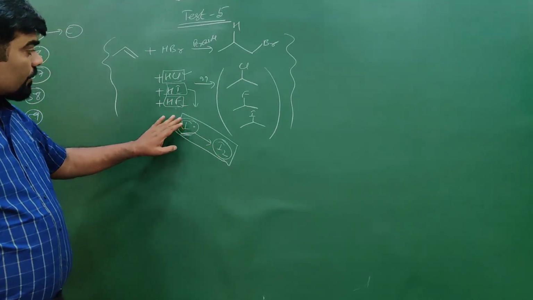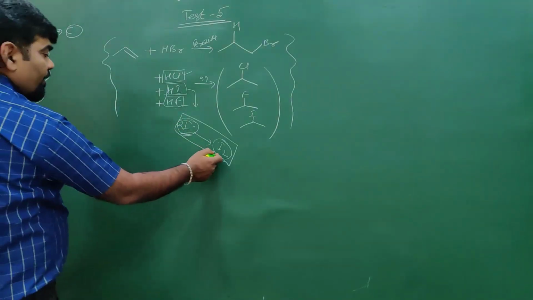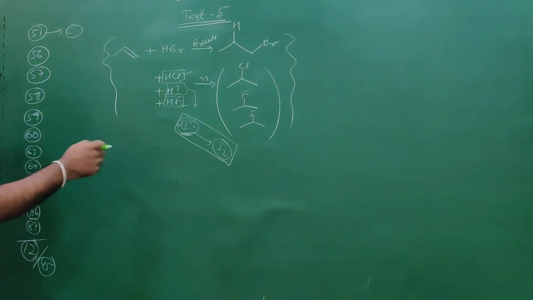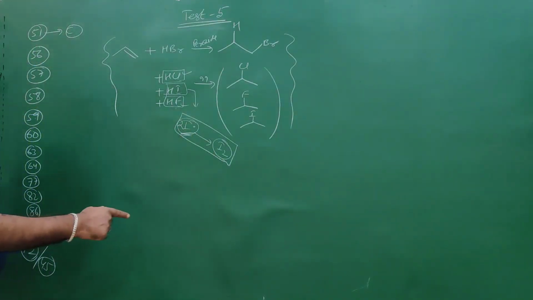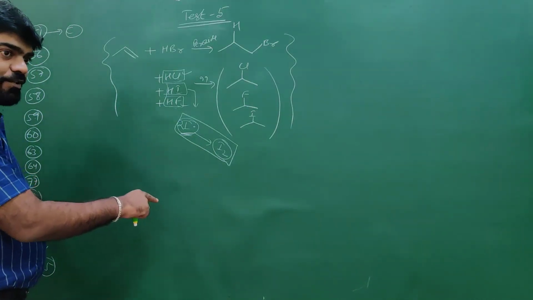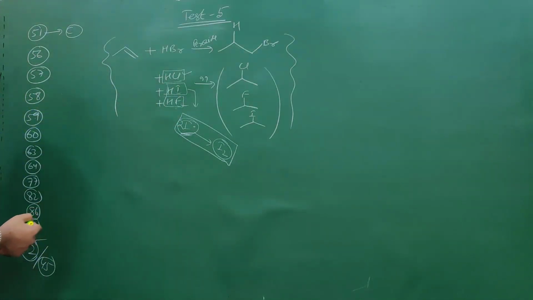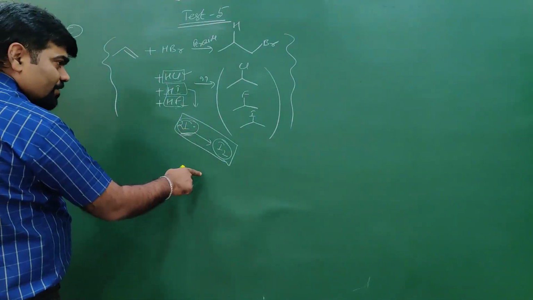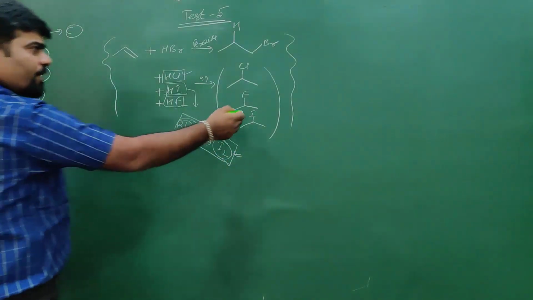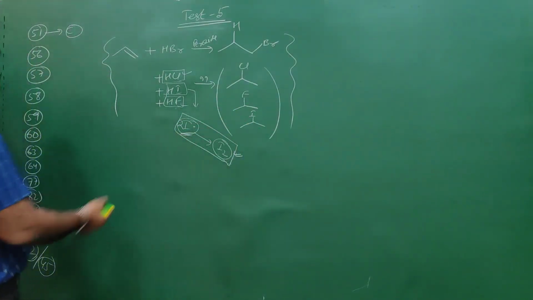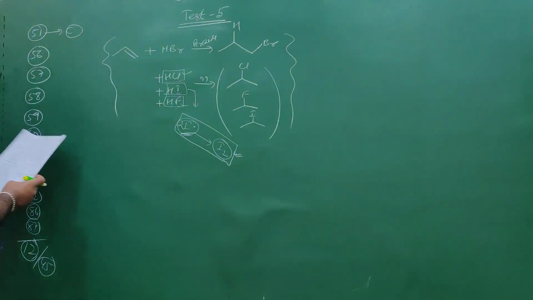Again, this I2 will react with the radical, and generating a radical again is highly endothermic in nature, because I2 reacts with the alkyl radical which is formed after addition of the H radical to the alkene. So that step is endothermic, and we have already discussed these steps in detail. Please go through those steps. So that is question number 51.